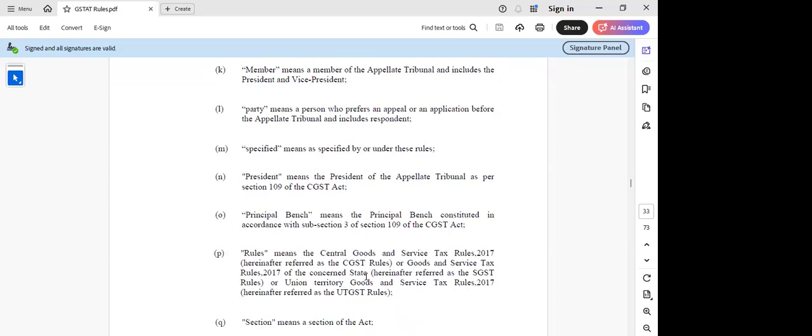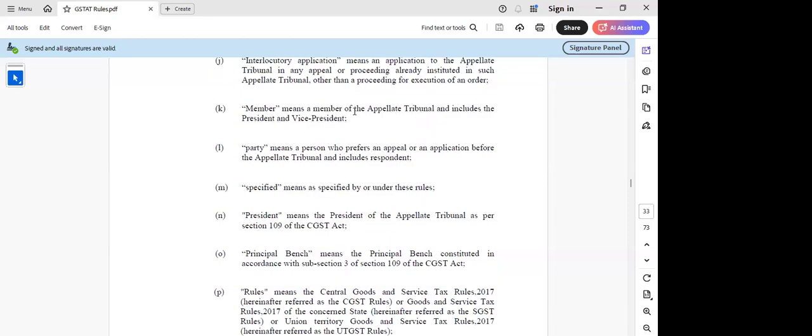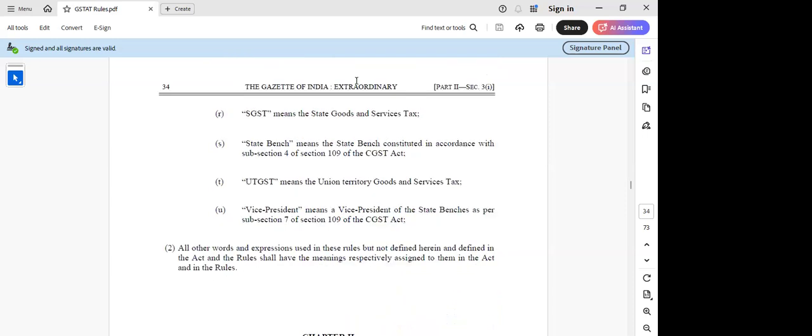Madam, interlocutory application, shall we spend some time on it or are you reserving it for later discussion? Because I think we have to check the definition. IA is a separate chapter. Yes, sir. We'll go later.